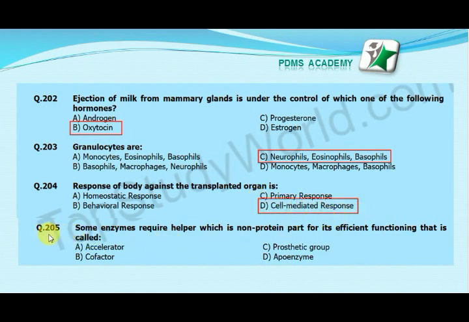Our next MCQ is: some enzymes require a helper, which is a non-protein part, for efficient functioning. That is called option A, accelerator; option B, cofactor; option C, prosthetic group; option D, apoenzyme. Our correct answer is B, cofactor.